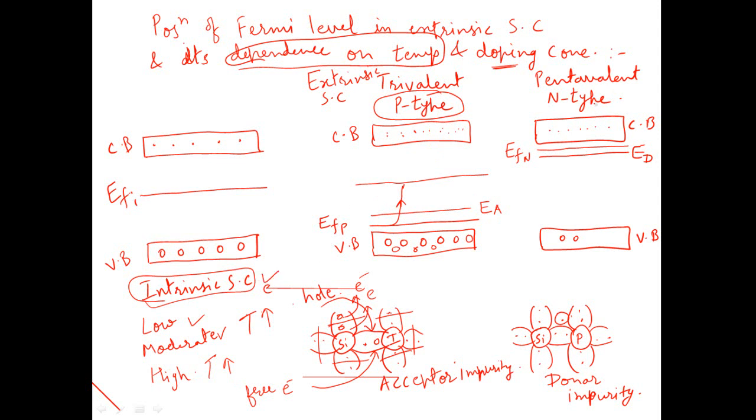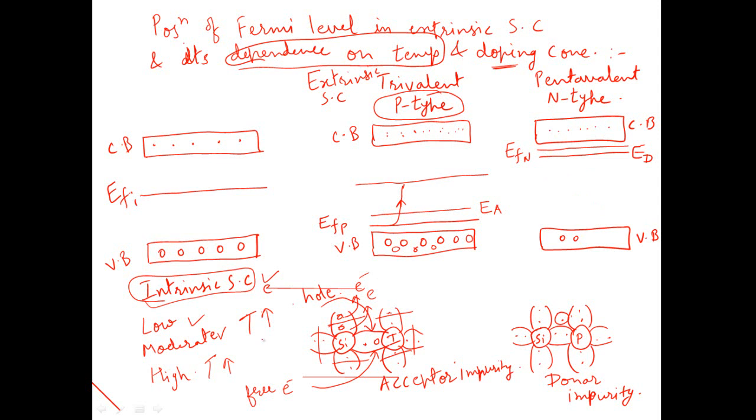Now let us discuss the dependence of Fermi level on the temperature for n-type semiconductor. So for n-type semiconductor also, at low temperature we know that the position of Fermi level is near the conduction band and lies between the donor level and the conduction band.